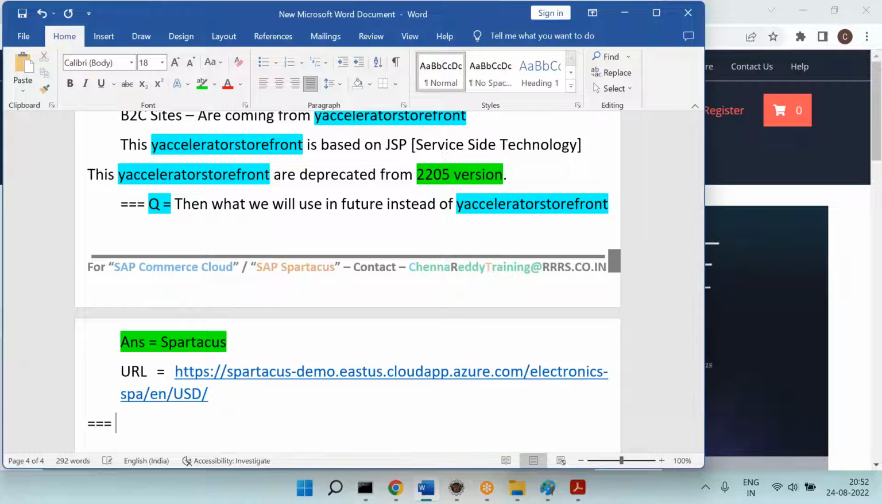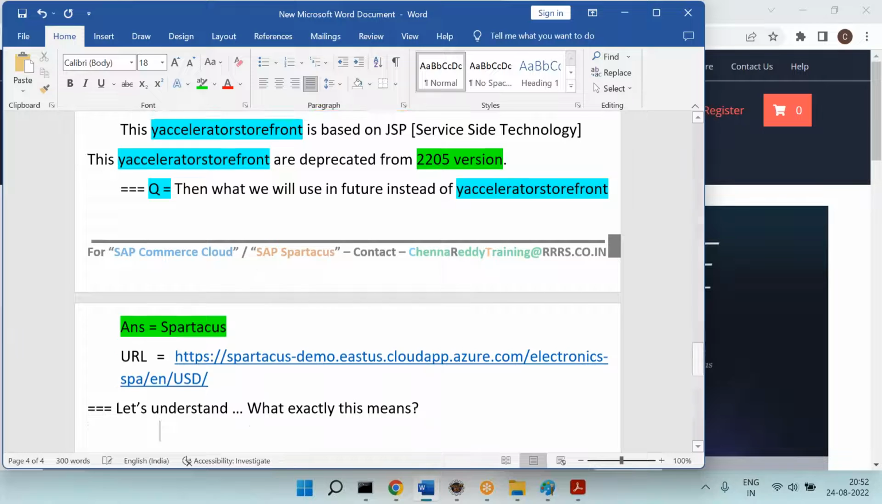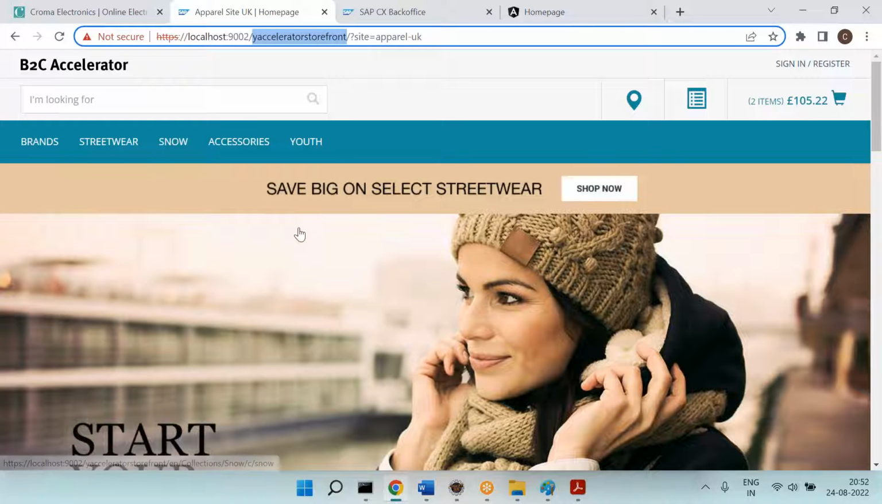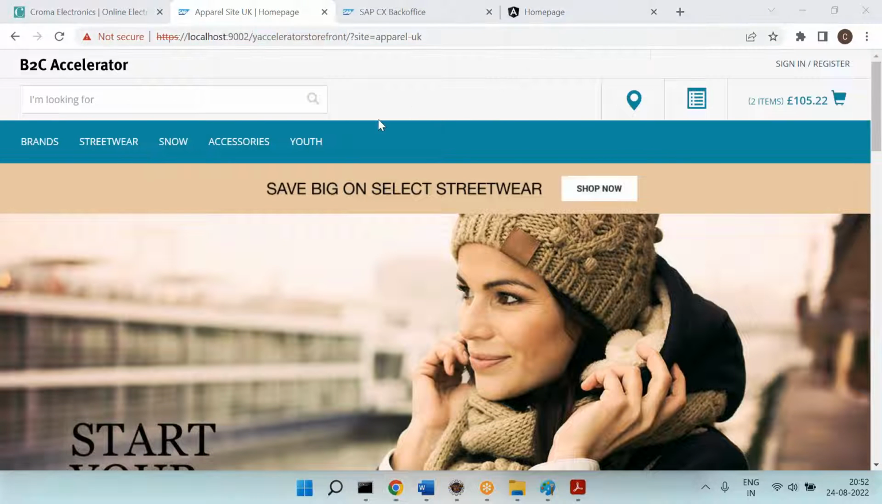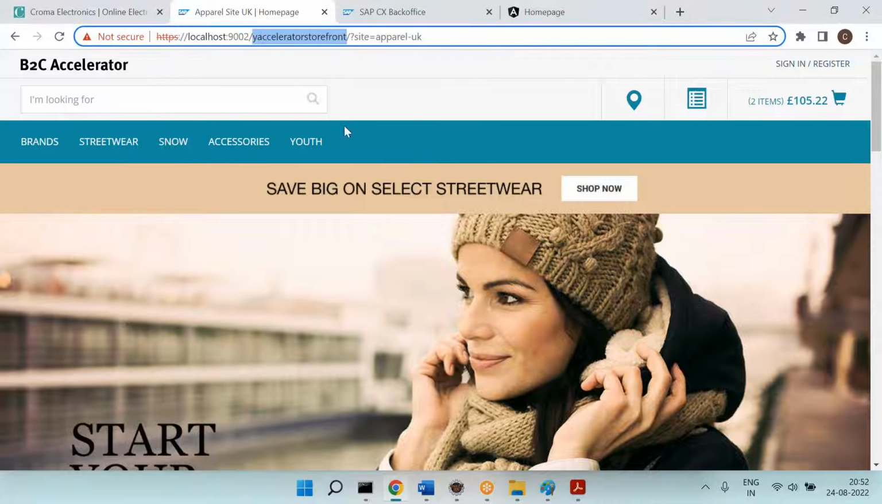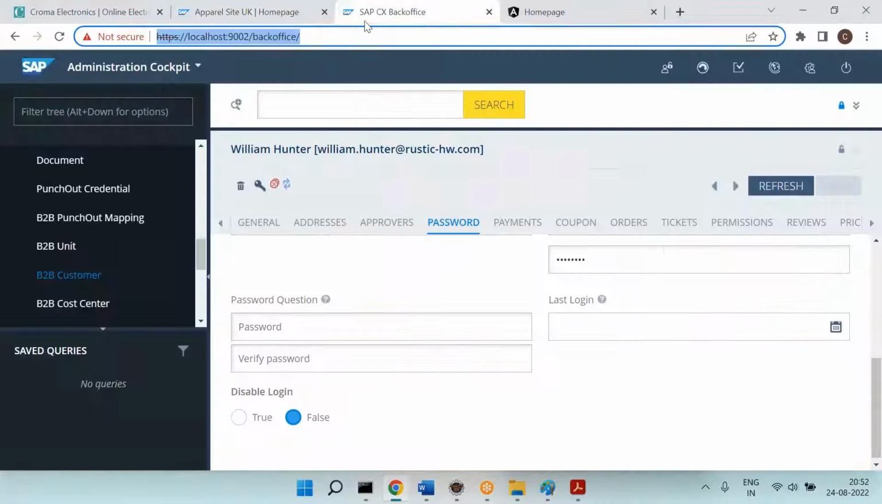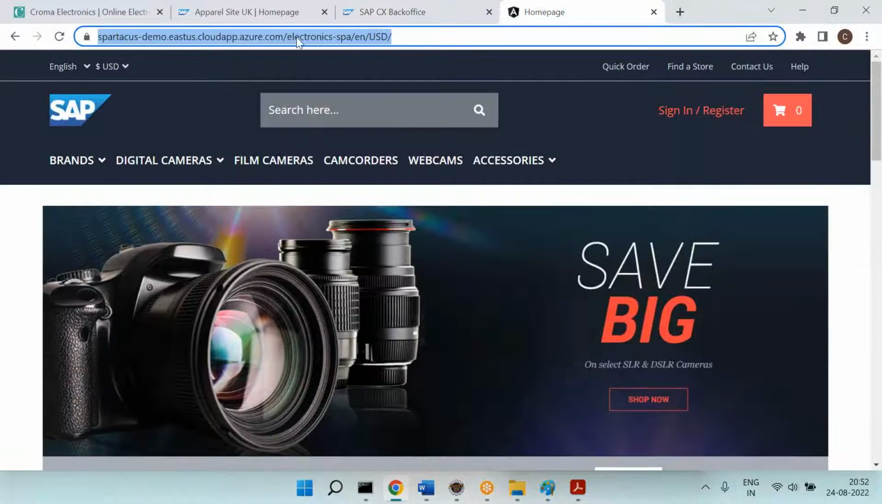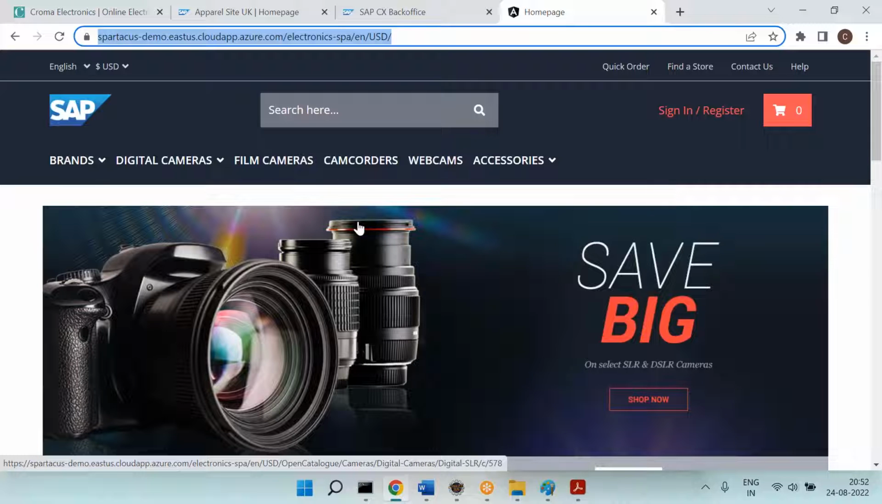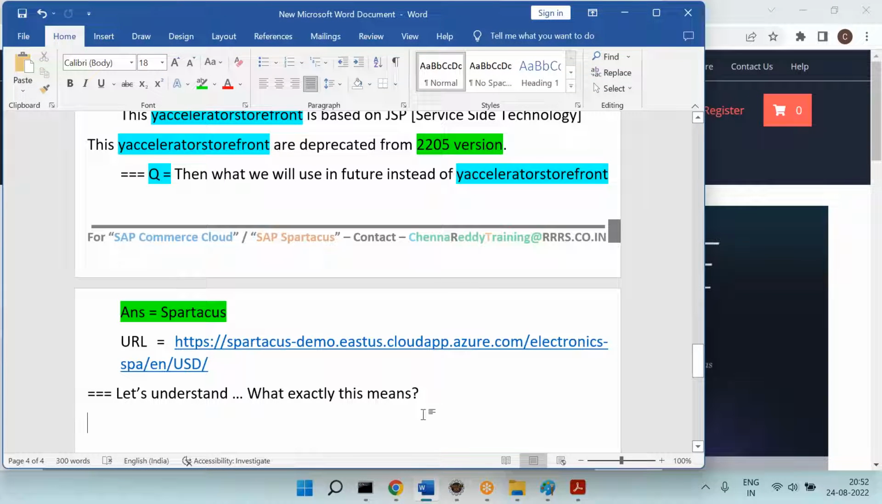Now let's understand what exactly this means. Can you please pay attention? Now we have two solutions. An accelerator based solution, which is JSP, and a future solution, which is Spartacus. Spartacus is Angular technology. Angular means front end. There is no server side technology. So that's why the future is Spartacus. Therefore, instead of the Accelerator storefront, we will use Spartacus.